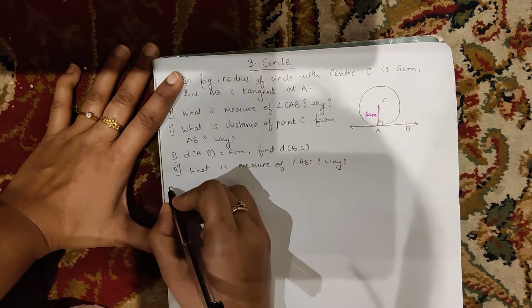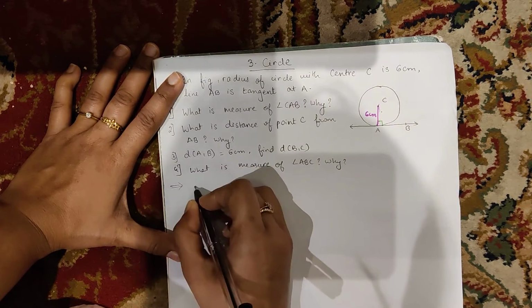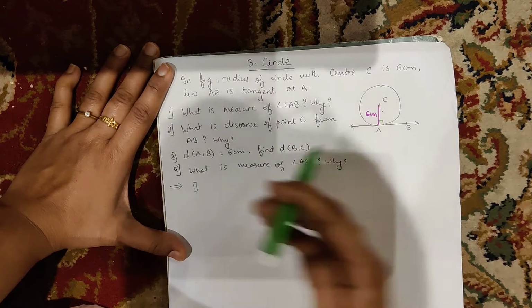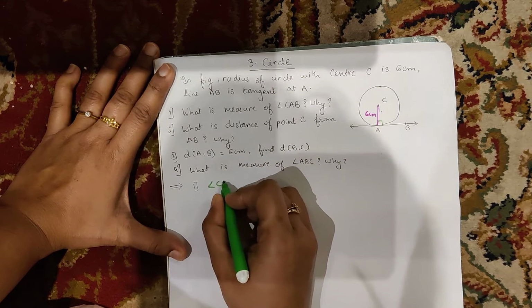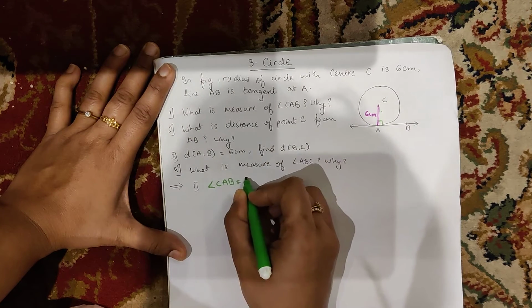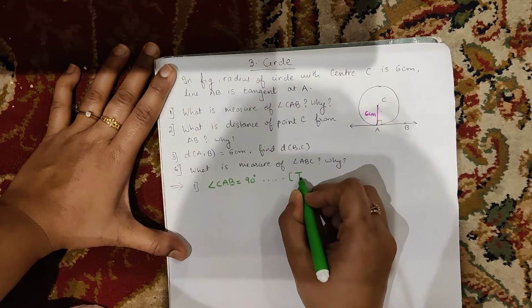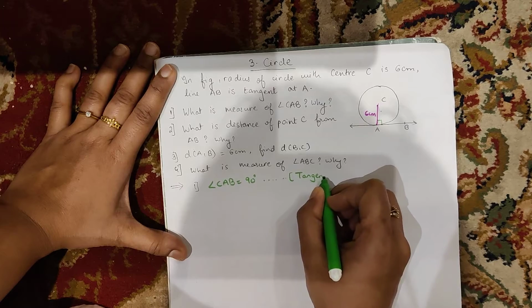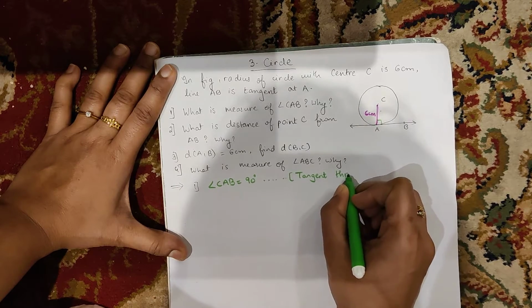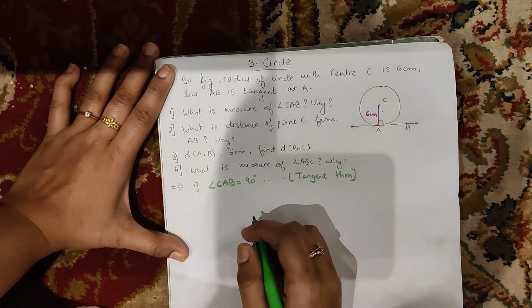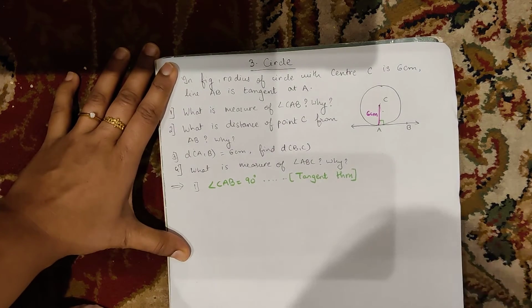That will be our first answer. So our solution will be angle CAB will be of 90 degree and the reason is what? That will be a tangent theorem. So इतना ही है हमारा first question. Let us move to the second question.